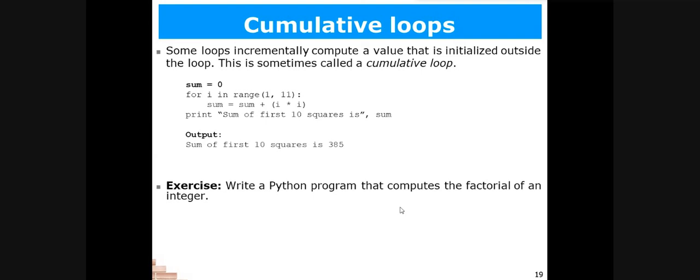At that time, these loops are known as cumulative loops. We perform certain steps, but at the end of those steps, we calculate the result by performing all the steps of the loop.